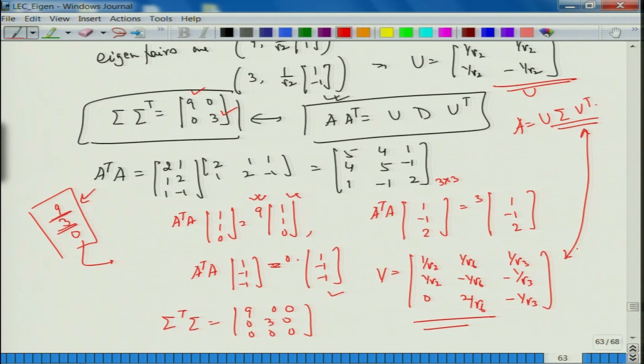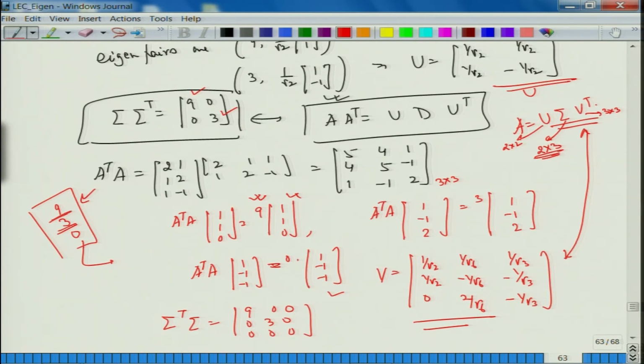Fine. Now, sigma is supposed to be a matrix of size... U is 2 cross 2. So, this sigma has to be 2 cross 3, because this is 3 cross 3. All right. So, the matrix multiplication tells me that sigma has to be 2 cross 3. So, just write this part, use these two ideas to write yourself, and it is sigma, not sigma square or sigma transpose. It is just sigma. It means that I am looking at a square root of that in some sense.